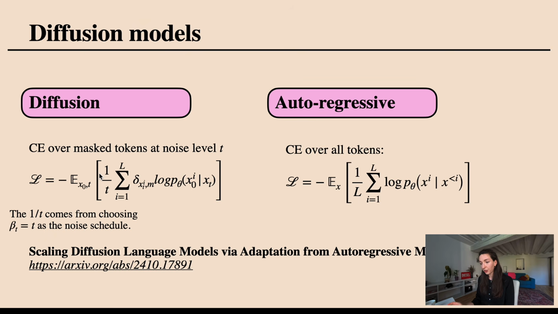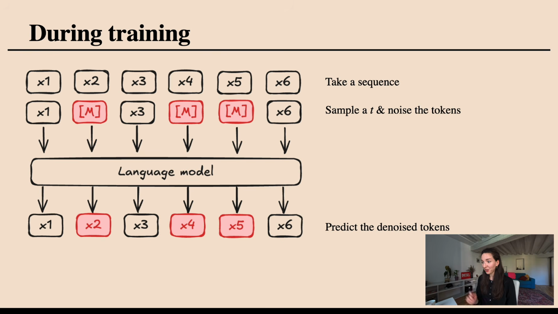Very closely related to the autoregressive approach, except that we are now sampling over t, so we are feeding in arbitrary maskings of our ground truth sequence, and we only care about the loss in the masked token locations as opposed to caring about them in all locations. And the crucial distinction: we are moving away from conditioning only on what came before it, and instead we condition on the full sequence xt. And if you want to see more on how this is derived, I like the derivation in Scaling Diffusion Language Models via Adaptation from Autoregressive Models. Okay, a lot of maths, but the idea really is extremely simple.